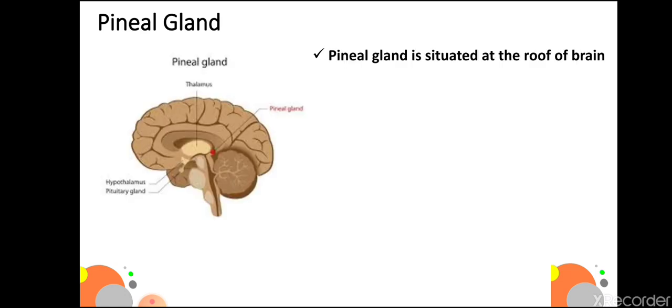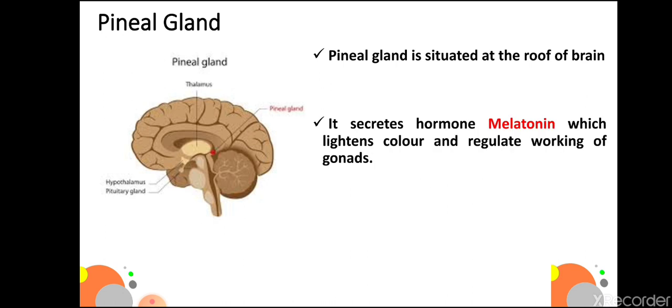Next is pineal gland. Pineal gland is situated at the roof of the brain. It secretes hormone melatonin, which lightens color and regulates working of gonads.